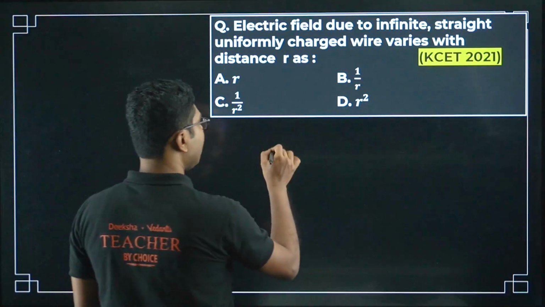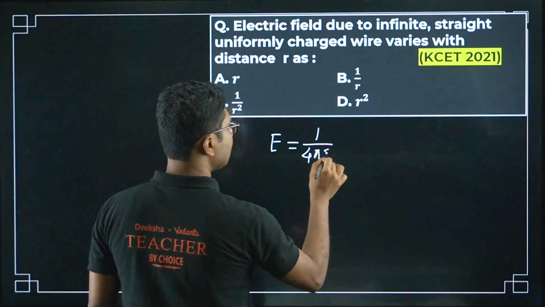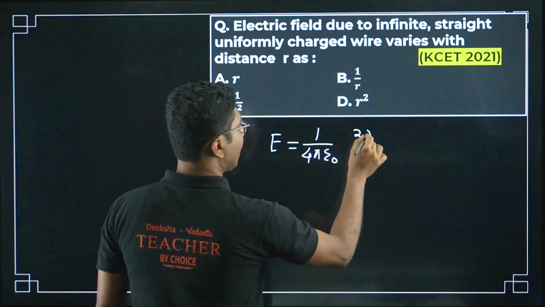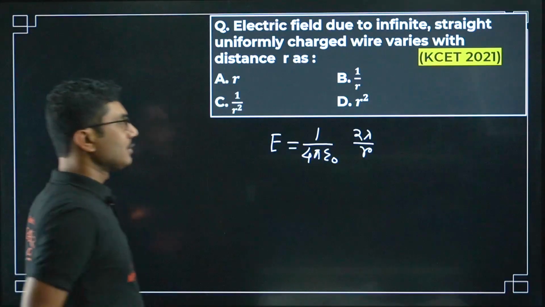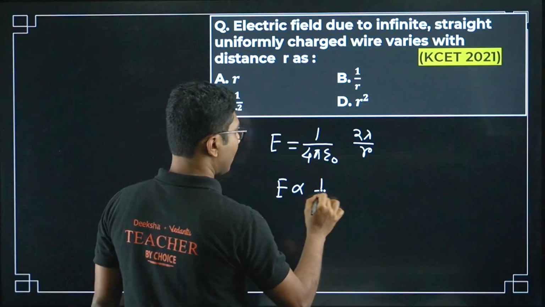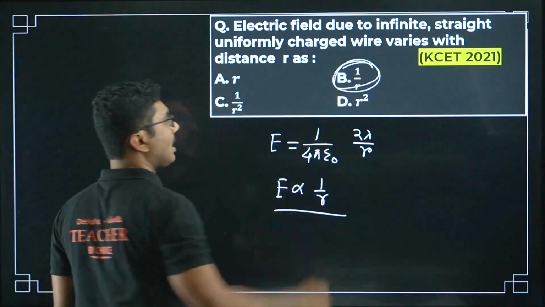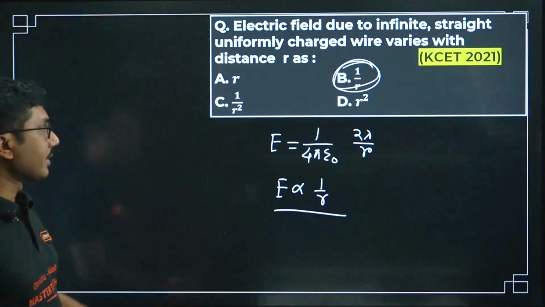Now next question: electric field due to an infinite straight uniformly charged wire varies with. The electric field due to a uniformly charged wire is 2 lambda by r, if you remember. So as you can see, the electric field varies as 1 upon r. This is a special case, it is 1 upon r, not 1 upon r square.